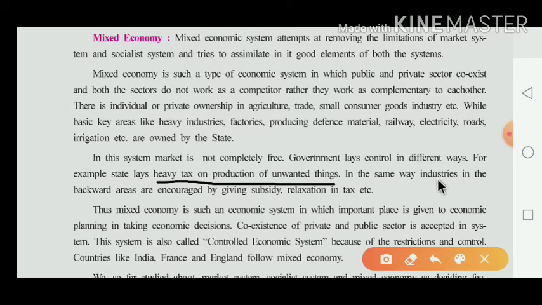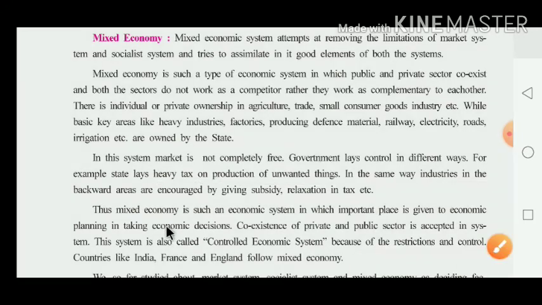In the same way, industries in backward areas are encouraged by giving subsidies. On another side, the government gives encouragement by providing subsidy, by providing loans, as well as relaxation in tax for the upliftment of the backward area.